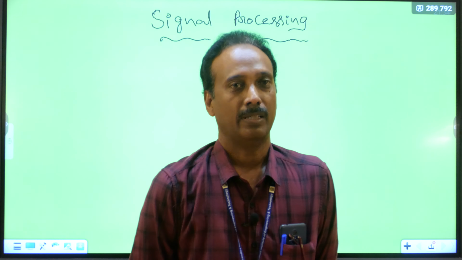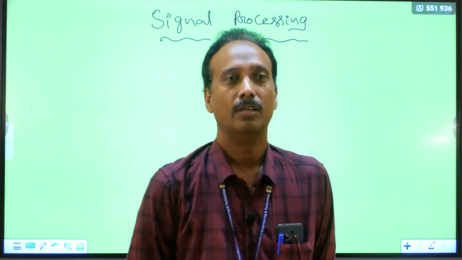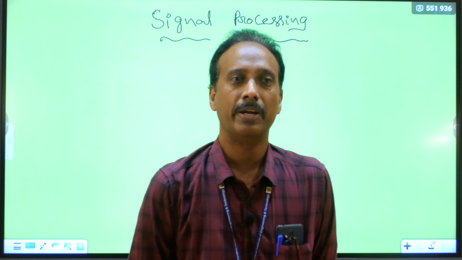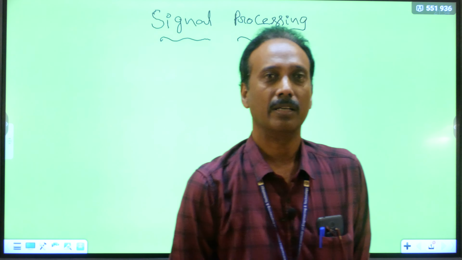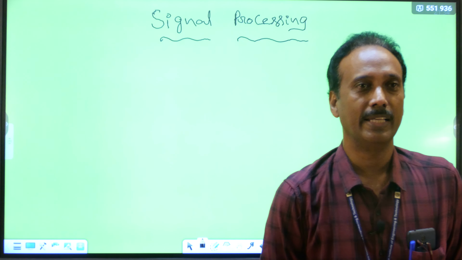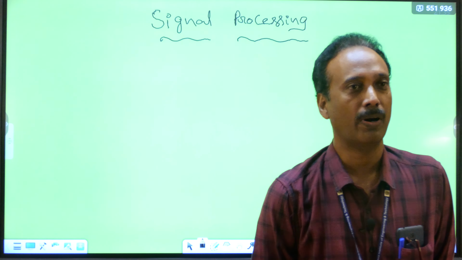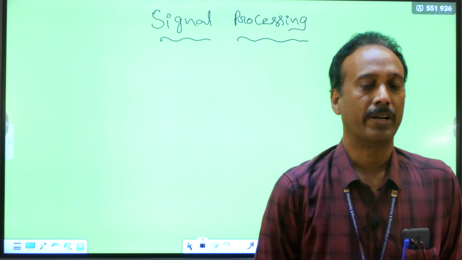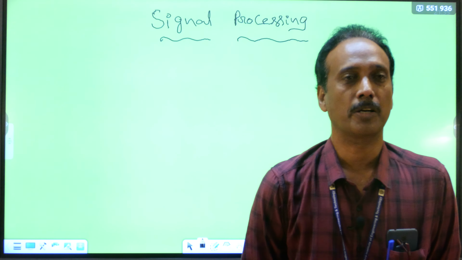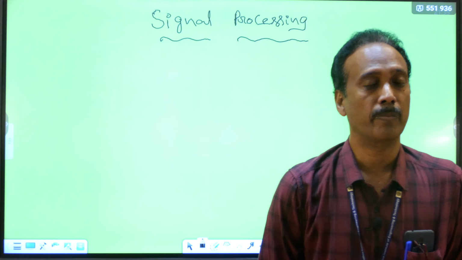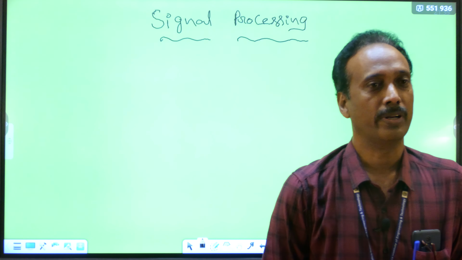In biomedical there are so many applications. One example is the encephalogram. Similarly, ECG also. If you take ECG in the time domain, it is only a waveform, but hidden information is inside. If the ECG is coming continuously, it is an example of a periodic signal. By finding the Fourier series, we can find the different frequencies and their power or energy. Based on that, we can conclude whether there is any problem in the functioning of the heart, whether the heartbeat is high or low, or any heart problems are there. That type of information can be extracted by using the Fourier series.